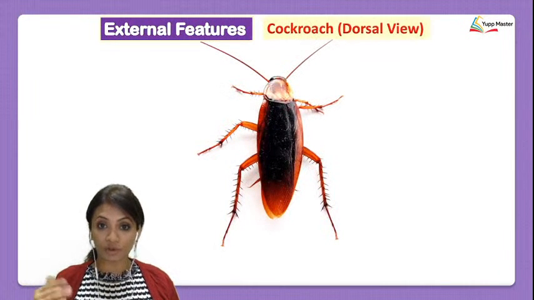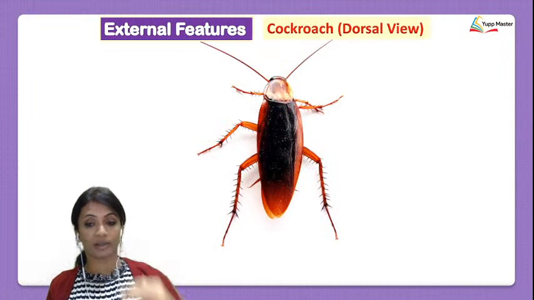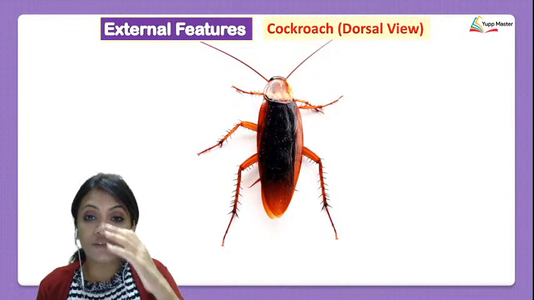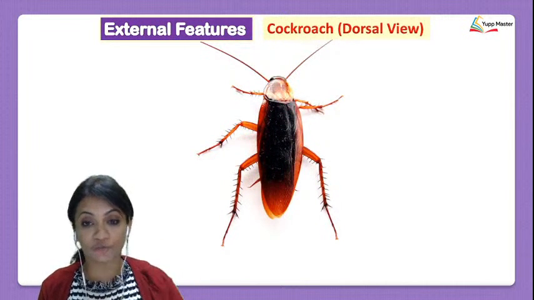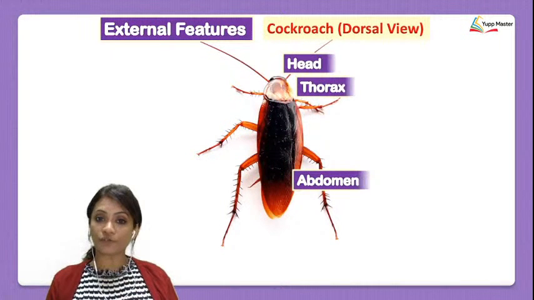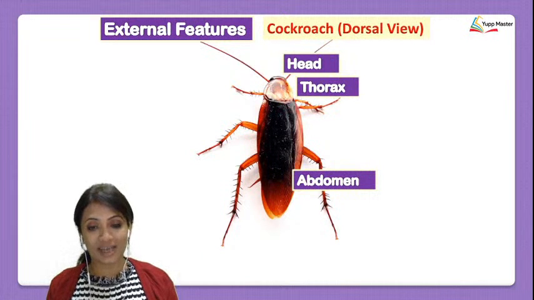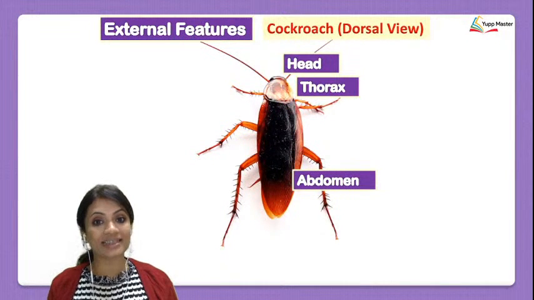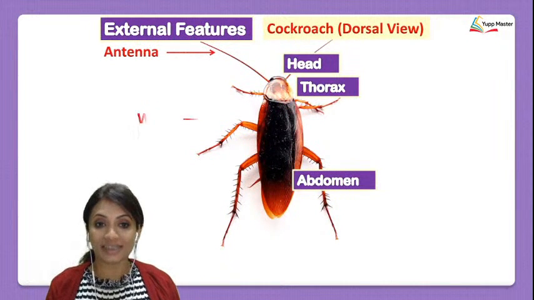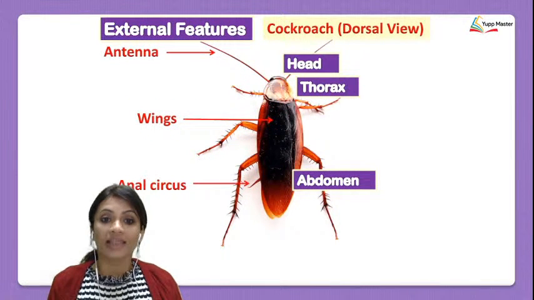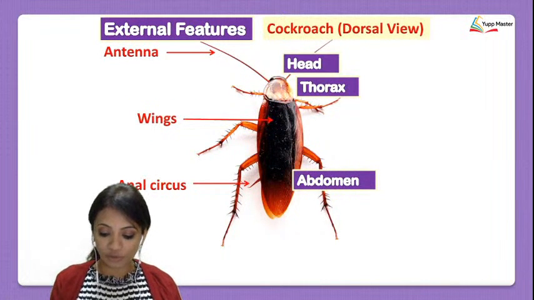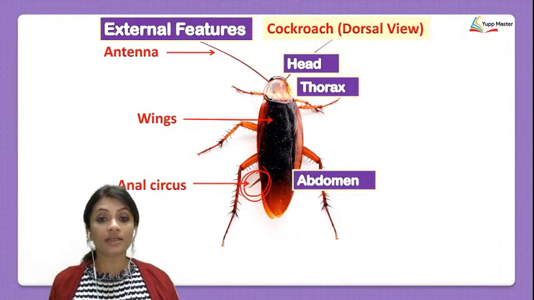Well, now let us see, if I am talking about the dorsal part of the cockroach, the top part, let us see what all features are seen on the external surface of this cockroach. First of all, the body divisions are quite obviously seen. You can see a head, a thorax, and an abdomen too. You can see the antenna, the wings, the anal cerci. Do you see that over here? This part over here, anal cerci.